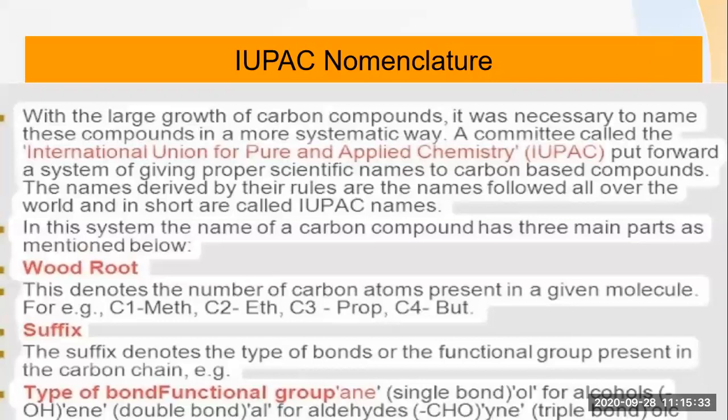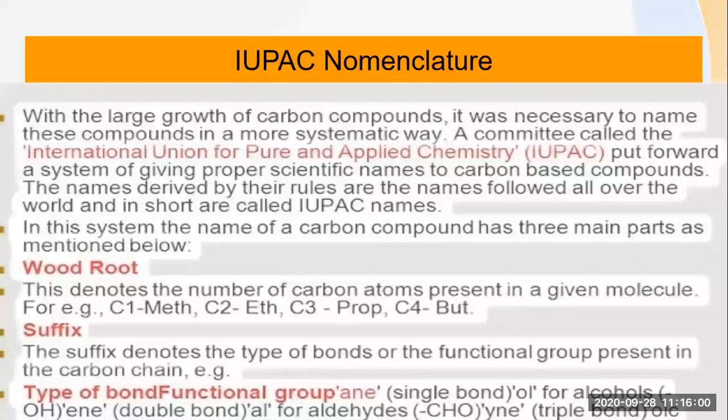First is the root word, as I already told you. Whatever the suffix and the prefix of that functional group, it is attached to the root word. The root word denotes the number of carbon atoms present in that given molecule. So here, C1 is meth, C2 will be eth, C3 will be prop, and C4 will be but. Okay. Then comes the suffix. Now, either suffix or prefix.